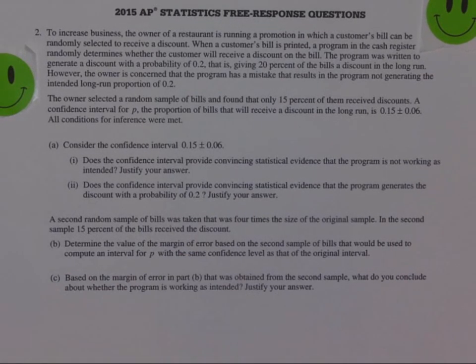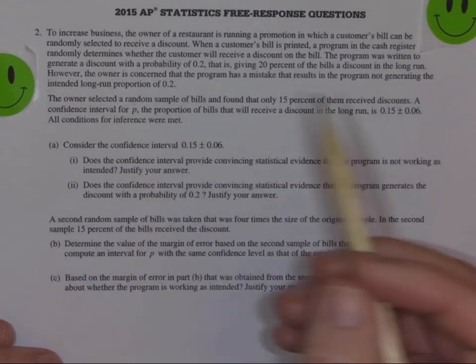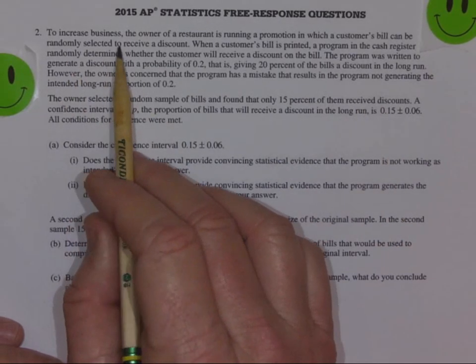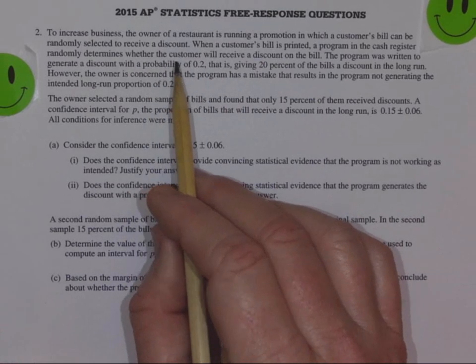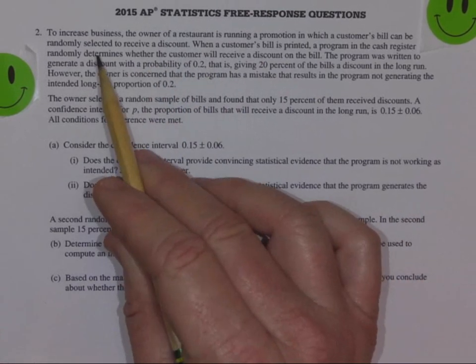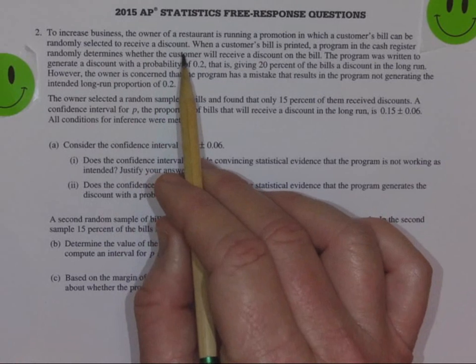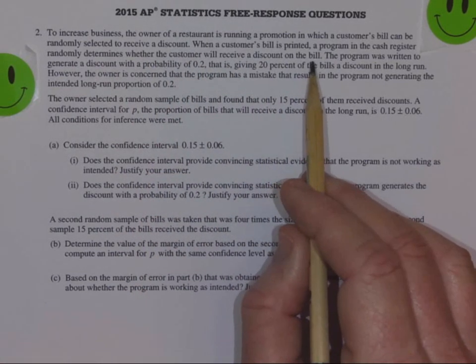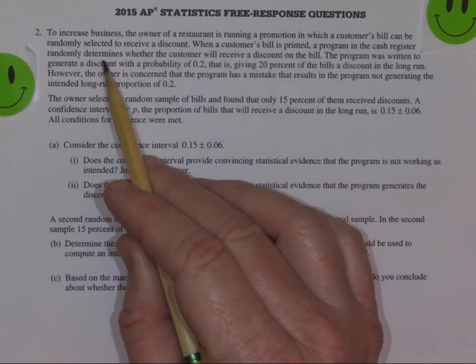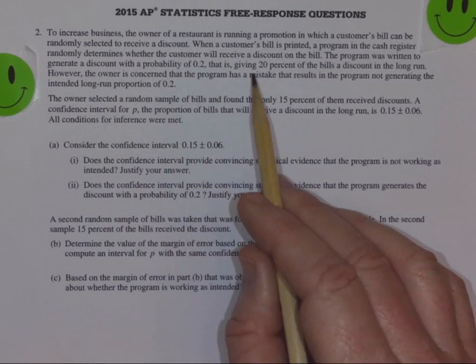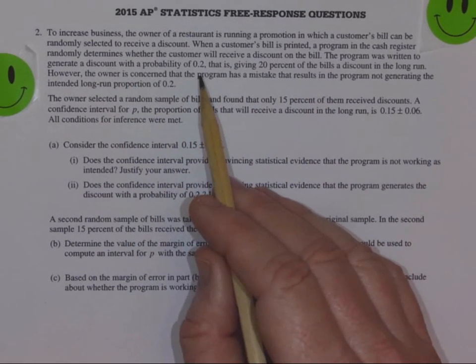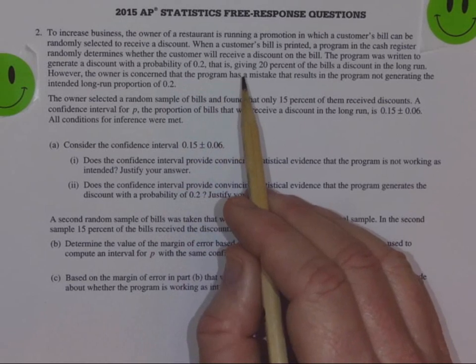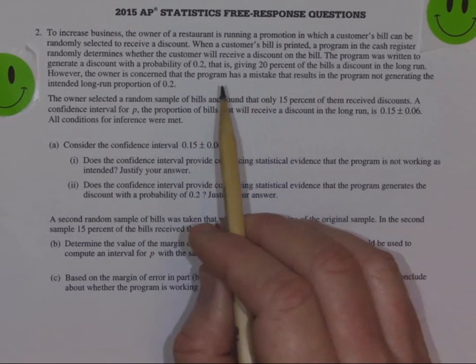So this one's the 2015 number 2. So here we go. To increase business, the owner of a restaurant is running a promotion in which a customer's bill can be randomly selected to receive a discount. When a customer's bill is printed, a program in the cash register randomly determines whether the customer will receive a discount on the bill. The program was written to generate a discount with a probability of 0.2. That is, giving 20% of the bills a discount in the long run.